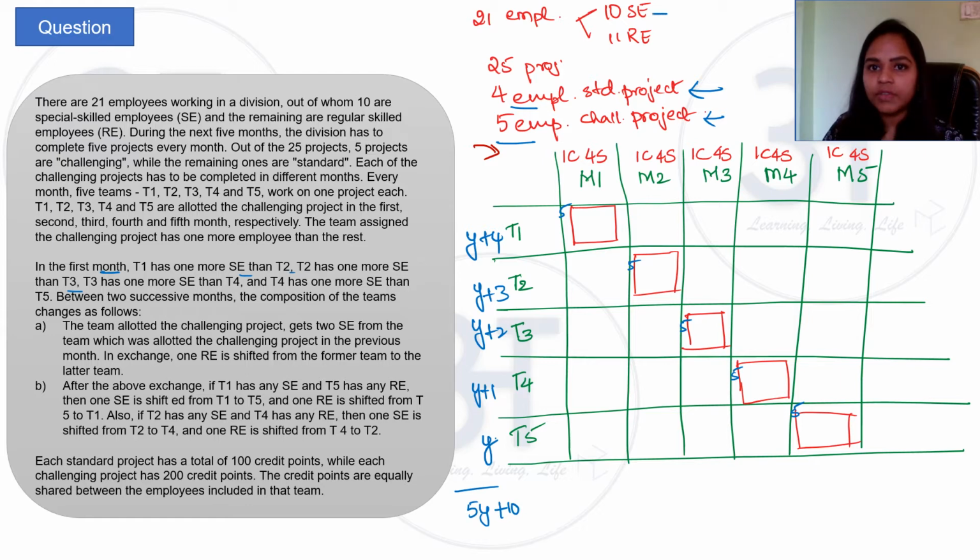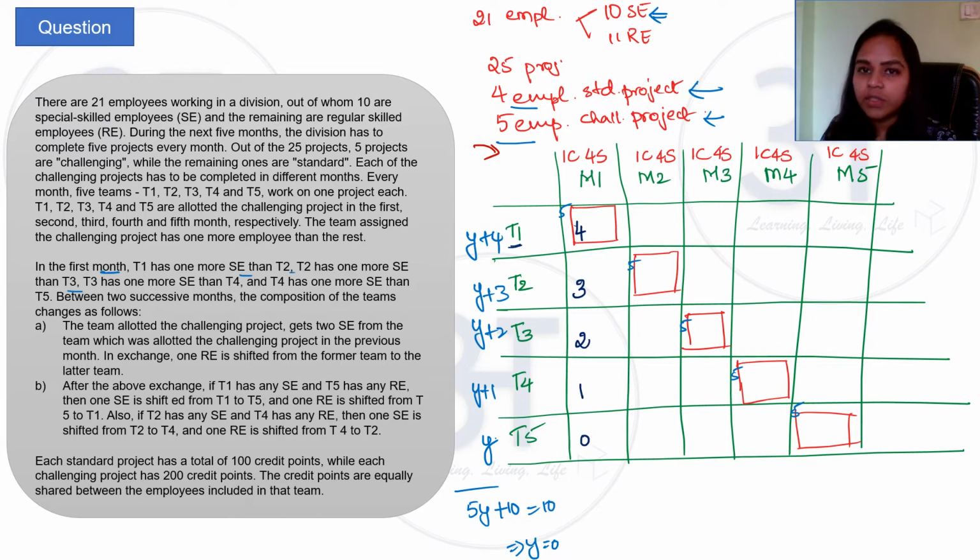But the total number of SEs we have is 10, so Y equals 0. In this way we can find the SEs for the first month in all the teams: team 1 will have 4, team 2 will have 3, then 2, 1, 0.